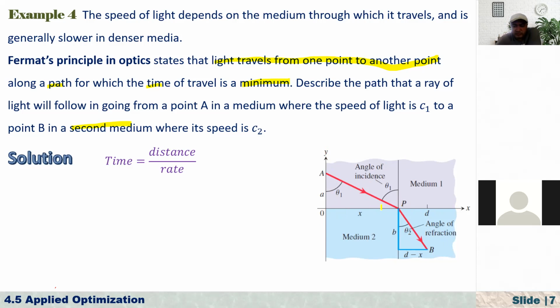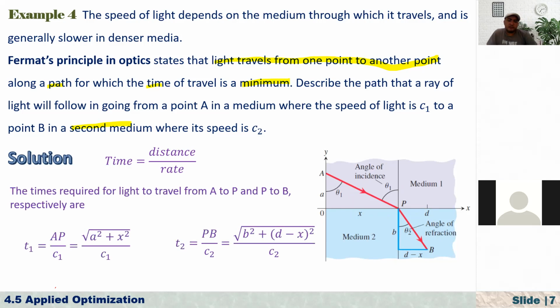At that point, they form some angles. Let's say the angle formed by the y-axis and this AP, where the intersection point is P, is theta 1. And the angle formed by this vertical line, again, and this PB, let's say it is theta 2. Also label the distance between O and P as X, and from P to B, the actual horizontal distance, that is D. As you see here, we now have two right-angled triangles: one is AOP, the second one is P, maybe let me just write here, HHP.